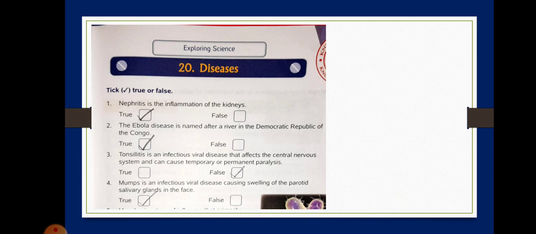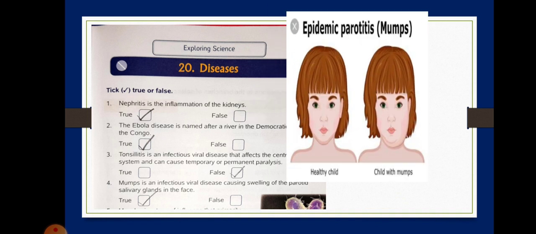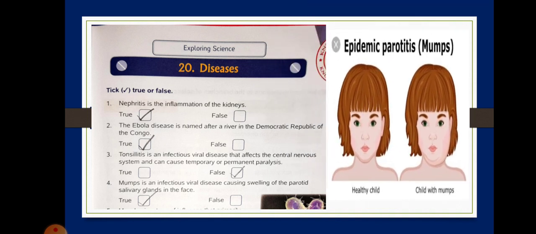Mumps is an infectious viral disease causing swelling of the parotid salivary glands in the face. This statement is absolutely true, because here you can see the picture of mumps. When a person is in a normal condition, see here I have taken a picture of a child. When she is in normal condition, she is absolutely fine, but when she is carrying mumps, her face is a little bit swollen. That shows that there is a swelling on the parotid salivary glands in the face. Okay, so this statement is true.